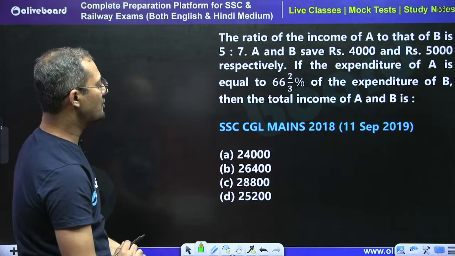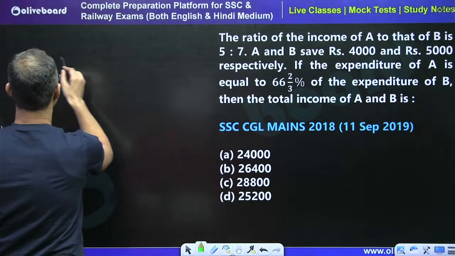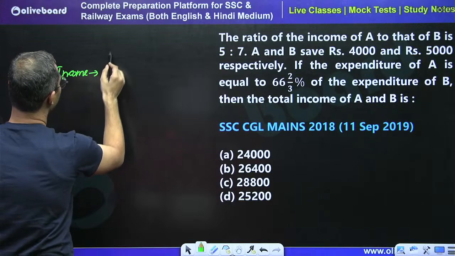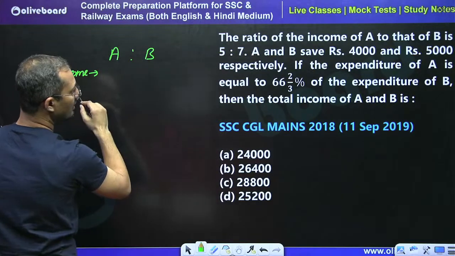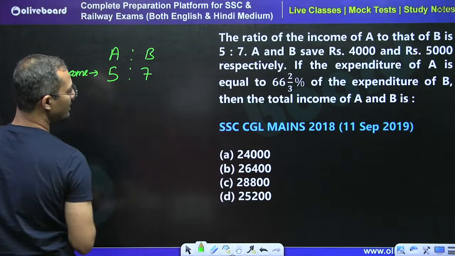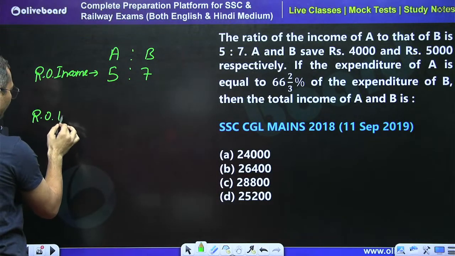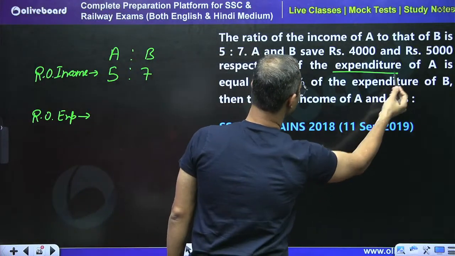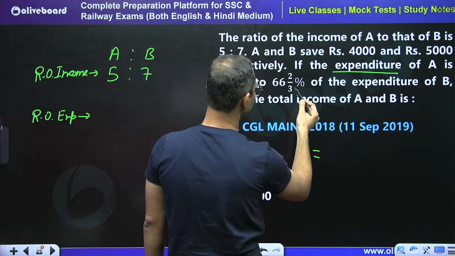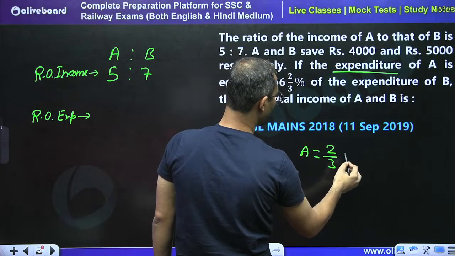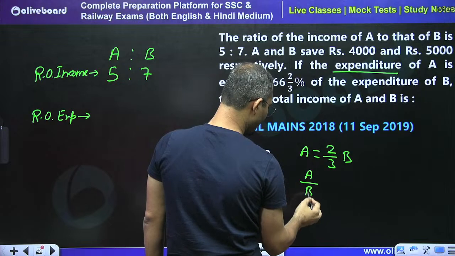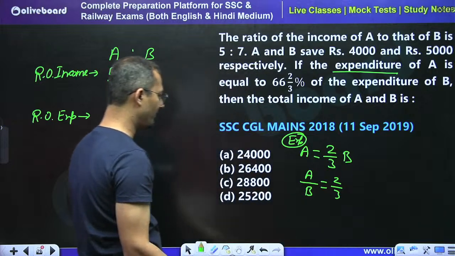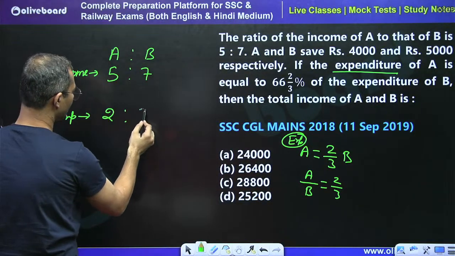See, the ratio of income of A to that of B, A is to B is what? 5:7. So this is the main ratio. What is the result ratio? The ratio of expenditure. Expenditure of A is equal to 66 2/3 percent, that is 2/3, of expenditure of B. So the expenditure of A to B is going to be 2/3, right? So simply, I can say that the ratio of expenditure is going to be 2:3.